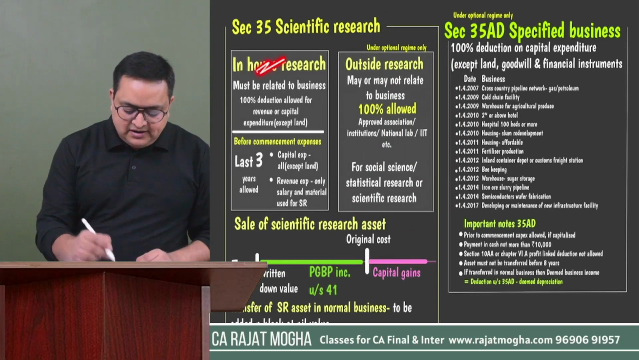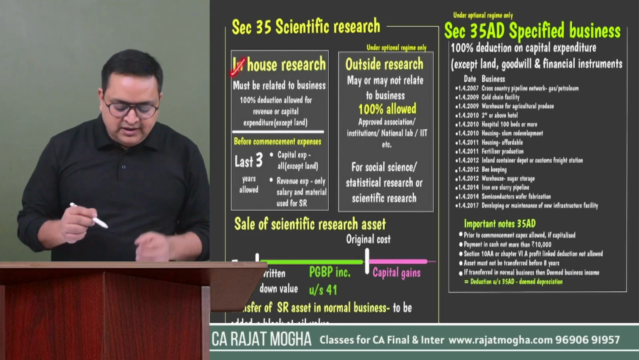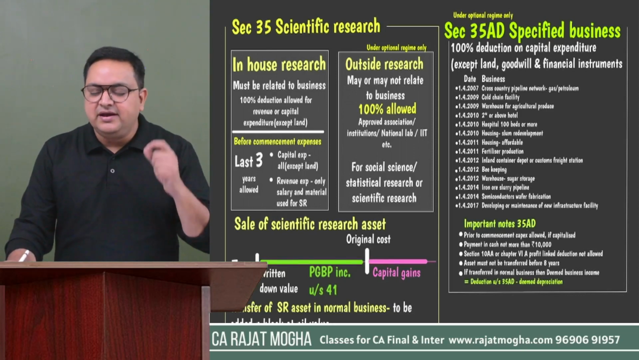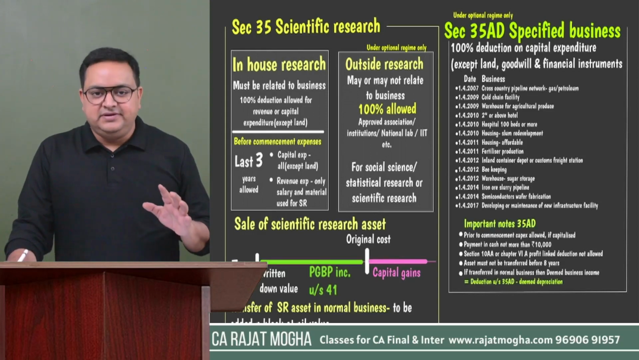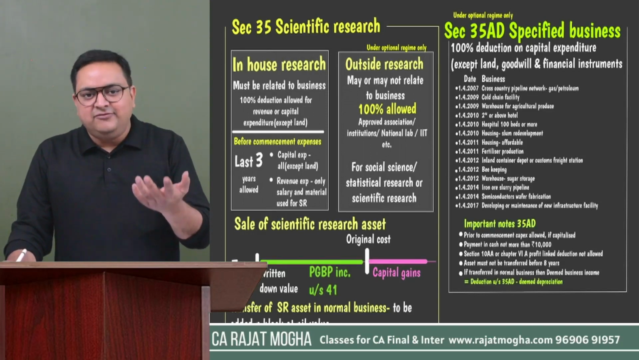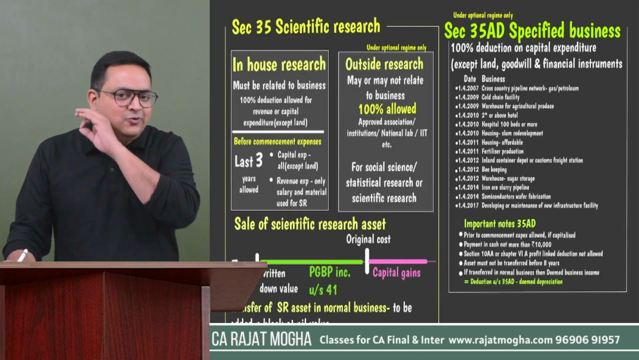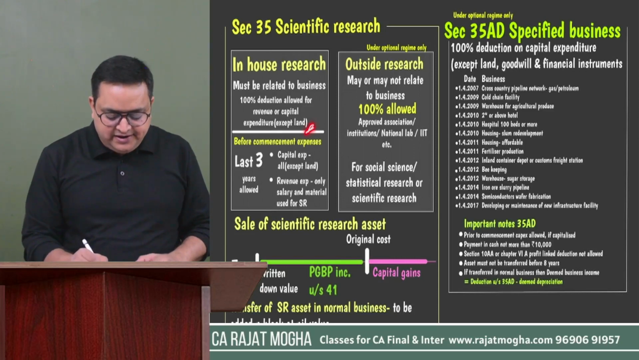Okay. Now understand how much deduction we'll be getting under section 35. So first of all, if it is in-house research, then whatever is the revenue expenses we are incurring or the capital expenses we are incurring, will be getting 100% deduction. And you understand, on land, if we are incurring any capital expenditure on land, there is no deduction in the entire income tax. So other than land, you can get the deduction, right?